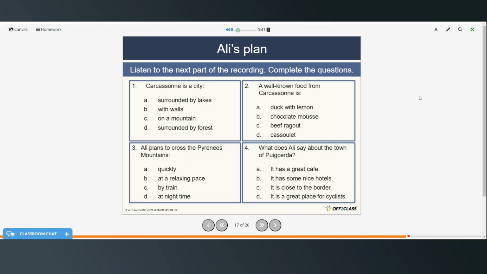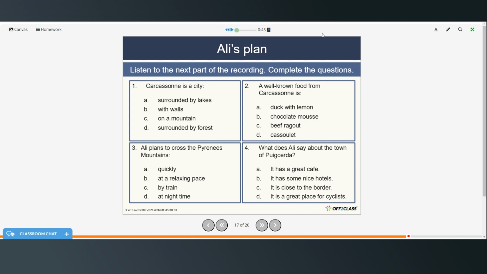I'm going to stop at the historic city of Carcassonne. Carcassonne is a walled city, and it's famous for its cassoulet. I'm going to eat cassoulet for sure, but my friends told me that I won't want to eat anything the following day. After Carcassonne, I'm going to head towards Spain. To get to Spain, you have to cross the Pyrenees Mountains, so I'm going to take my time, nice and leisurely. From Carcassonne, I'm going to head to Foix. Then, I'm going to need a lot of energy to cycle to Puigcerdà. Puigcerdà is almost on the border.